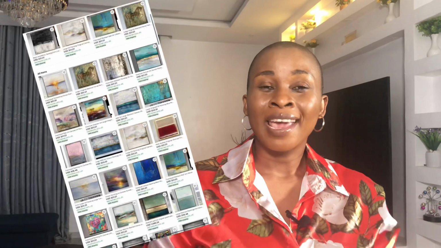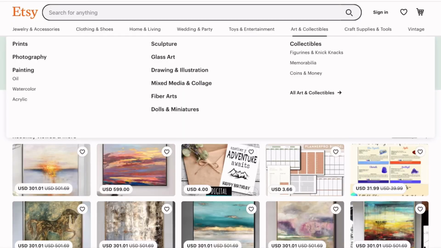Now that we have our image and we've enhanced it, what's the next step? How do we go about making money with this strategy altogether? Well, it's very simple, and I'm going to show you that in this step, which is to actually sell this specific image. You want to go to a website called Etsy.com. If you don't know, Etsy is an online marketplace that sells lots of products, like physical products, digital products, wall art, etc. They sell a whole lot of things, and we're going to use Etsy in this strategy. So keep watching, because there's another element to this, so that you can squeeze out a lot of profits from this particular strategy. So now we'll go to Etsy.